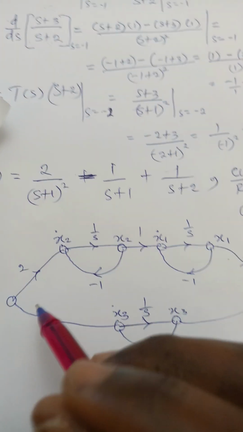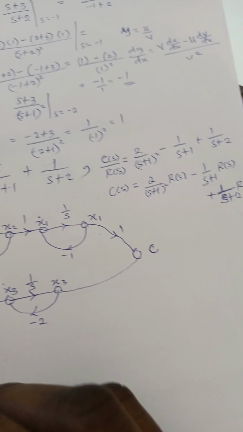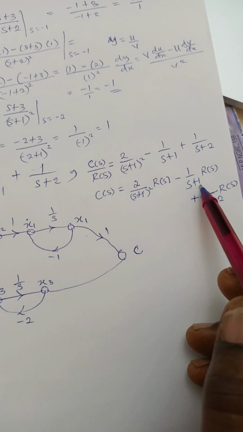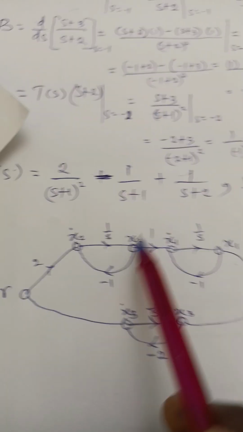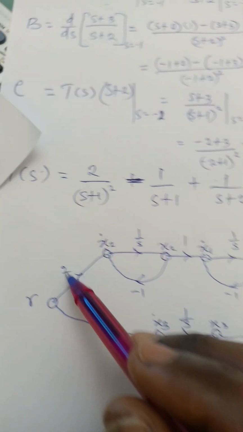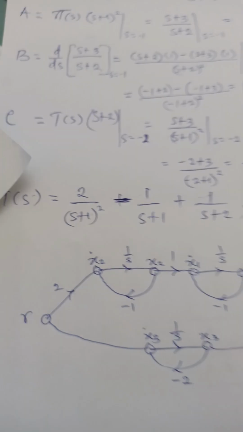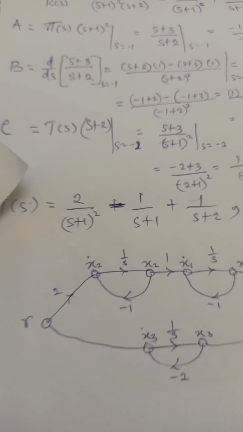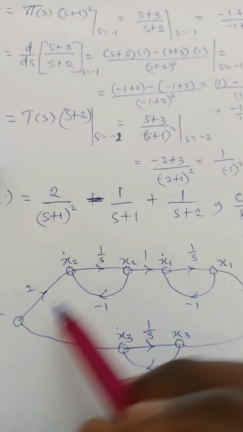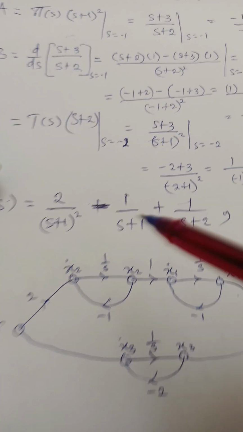Then the second one that we want to get now is supposed to be minus 1, because what we have here is minus 1 over S plus 1. So we have to find a way to get it from this expression. And this must link with the inputs as well. So it will go from here. 2 is here, so we cannot remove it. So we have to find a way to divide it with something so that it will eventually become minus 1. You understand me? So it has to go from here to that, which is 2 multiplying 1 all over S plus 1.